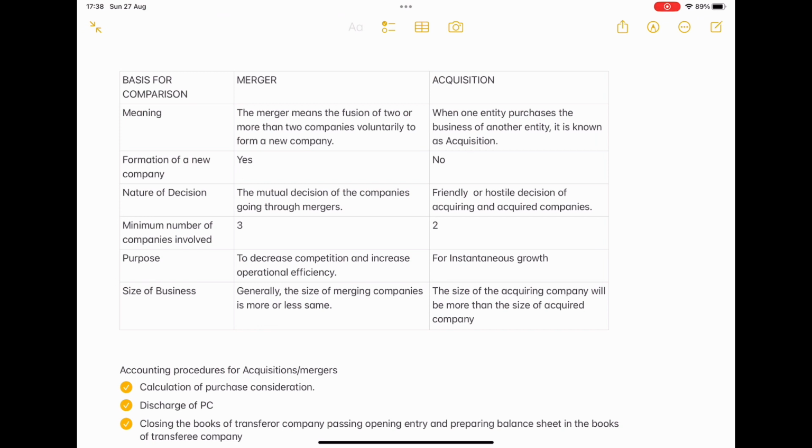So if I want to establish my business, it means I'm going to purchase other companies and establish my company over there. For example, I want to establish a company all over India. For that particular reason, I'm going to keep on purchasing whichever possible companies I can. That's what they are doing here. Yes. Next, size of the companies: generally the size of merging companies is more or less the same. Next point, the size of the acquiring company is more than the size of the acquired company.